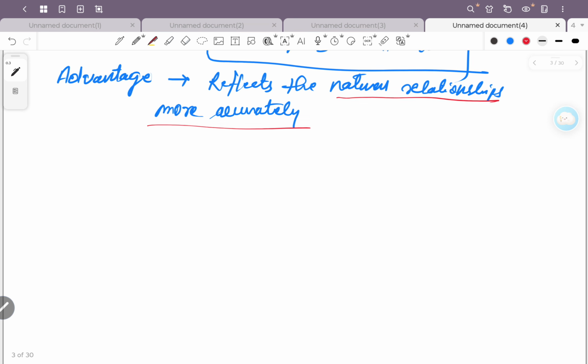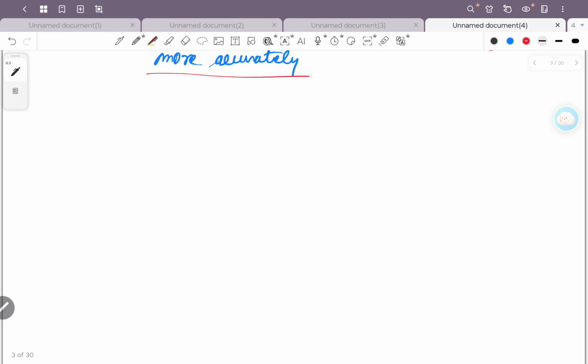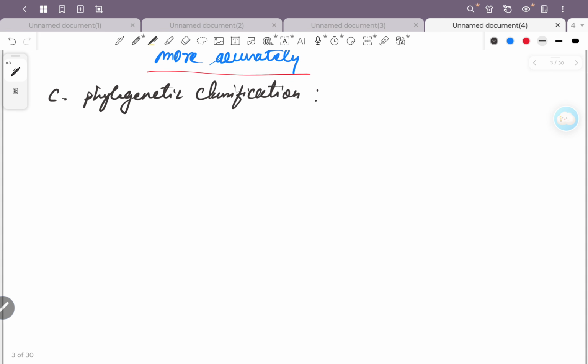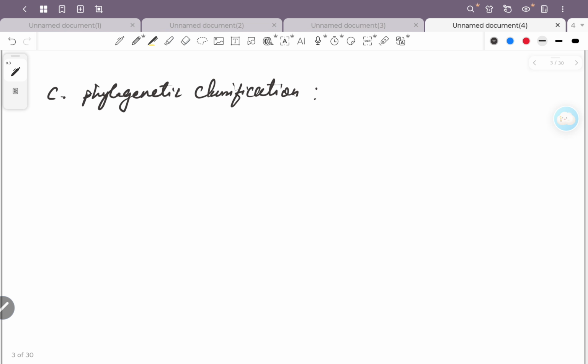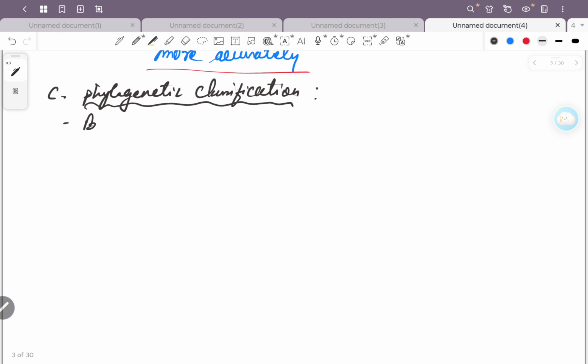Then the next classification was phylogenetic classification. On what basis were they classified? Based on evolutionary relation.